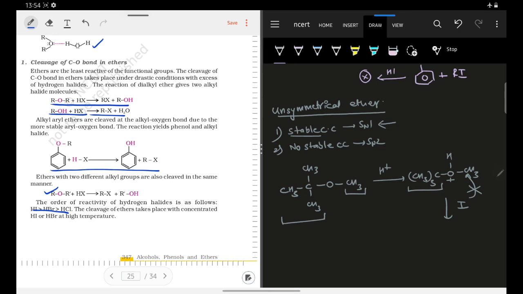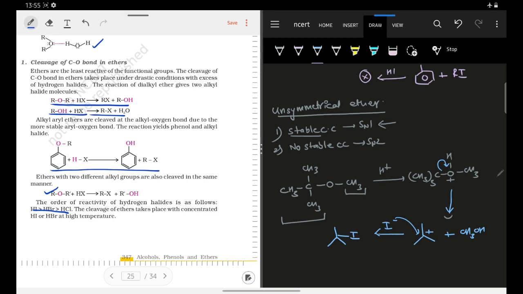So I will not attack this, I will actually go via SN1 reaction. I will relieve this group, and it will lead to the formation of this carbocation and your alcohol CH3OH. Now I have used only H plus. I minus will attack the carbocation, and it will lead to the formation of your alkyl iodide.